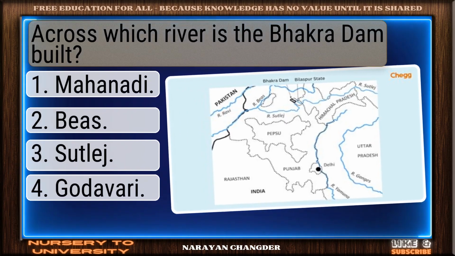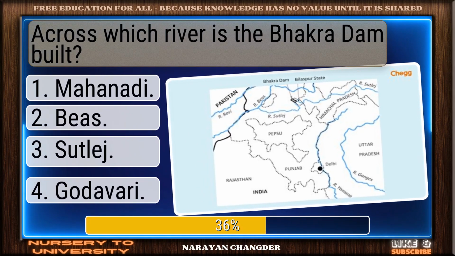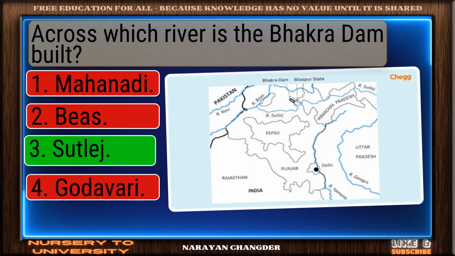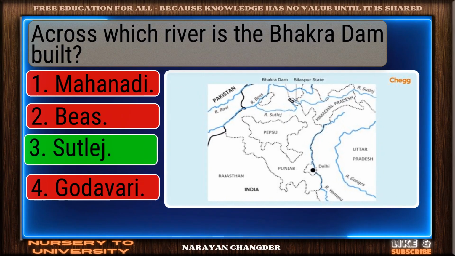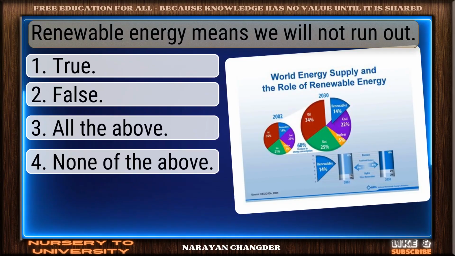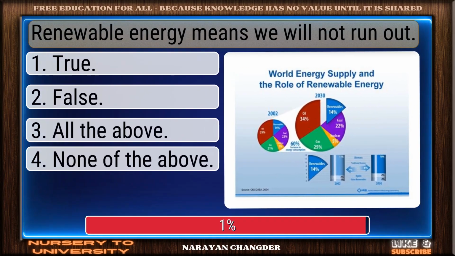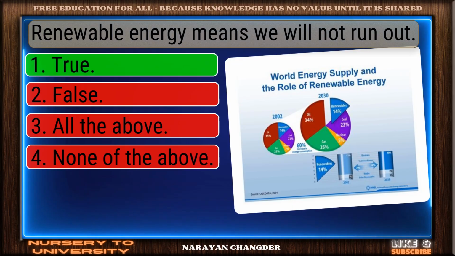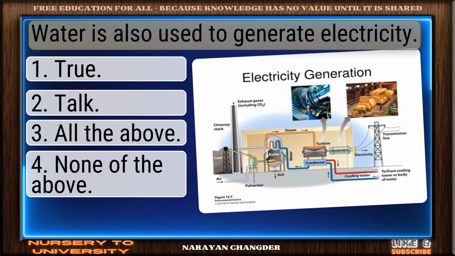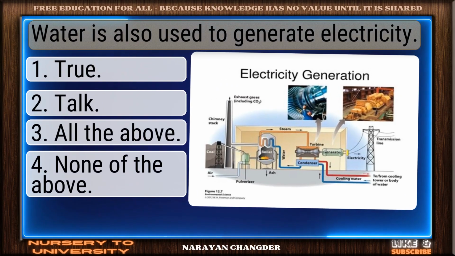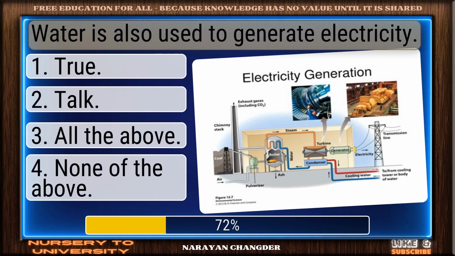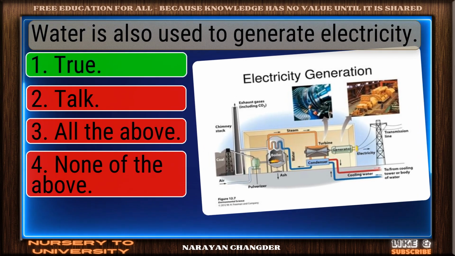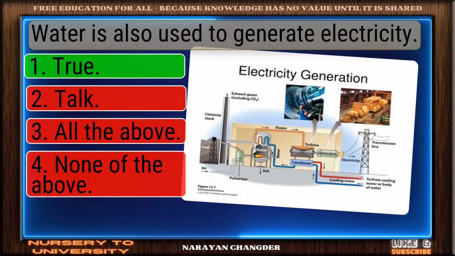Across which river is the Bhakra Dam built? Smart pick. Sutlej is correct. Renewable energy means we will not run out. On track. True is correct. Water is also used to generate electricity. Sharp thinking. True is right.